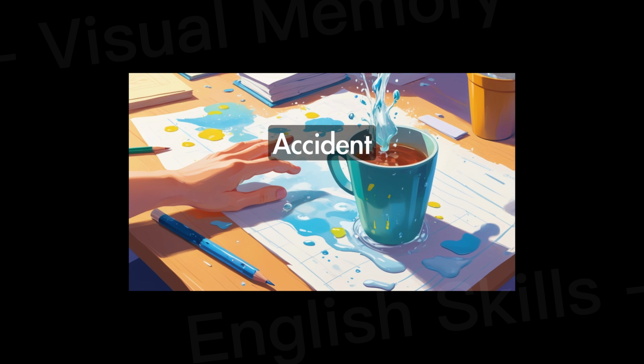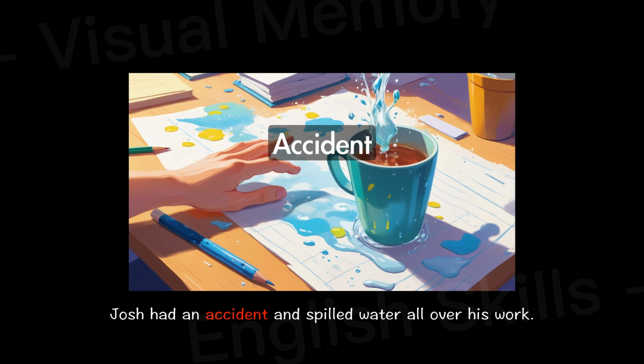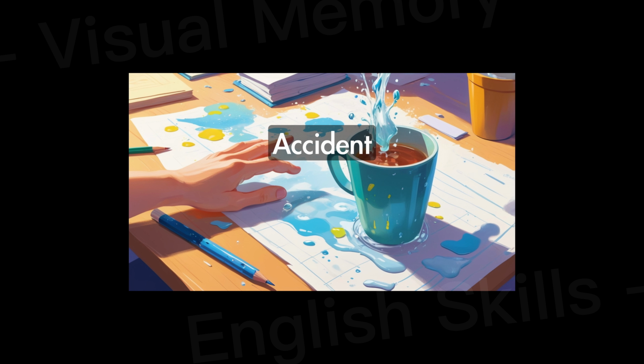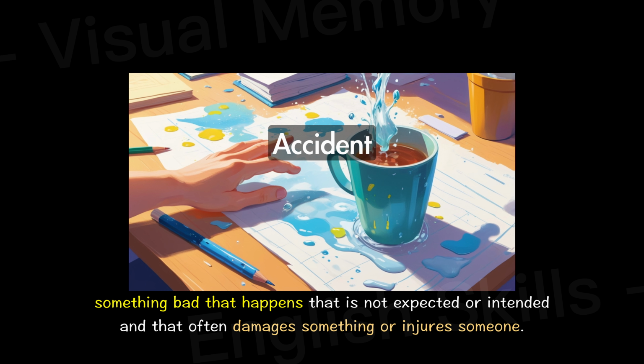Accident. What is accident? Josh had an accident and spilled water all over his work. Accident. Something bad that happens that is not expected or intended and that often damages something or injures someone.